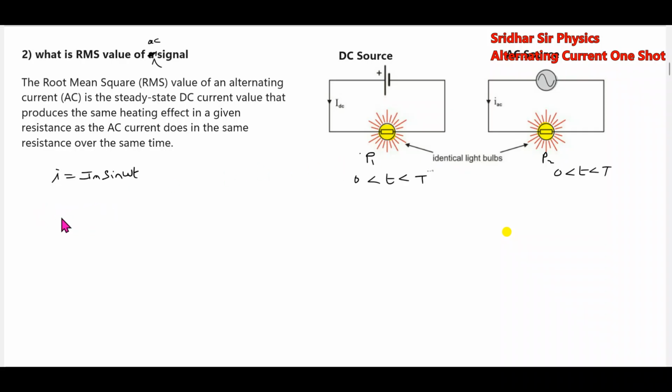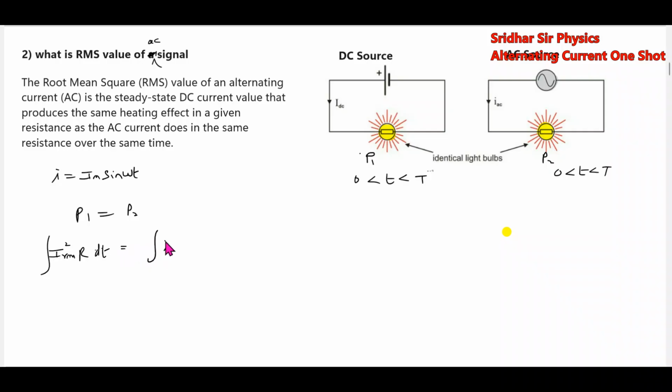What is the power dissipated? P2. The power dissipated in both the circuits should be the same. P1 equals, what is P1? I RMS square into R into dt.